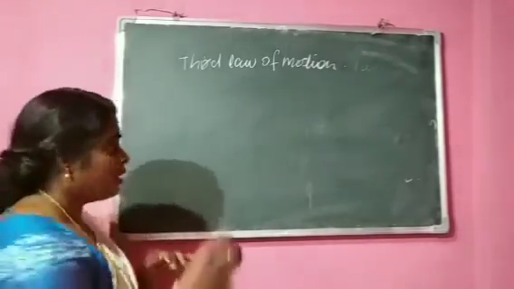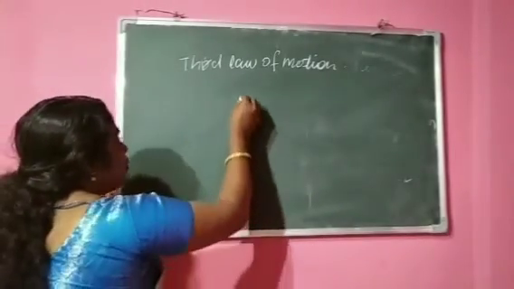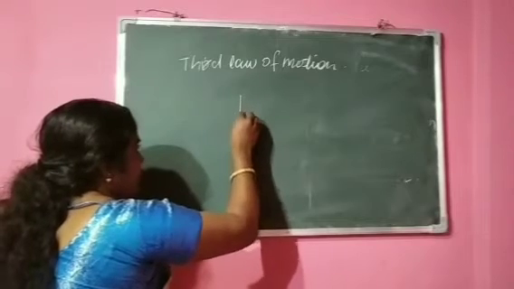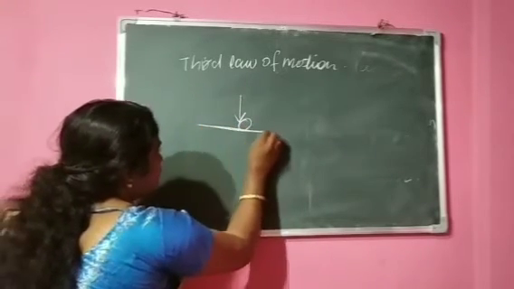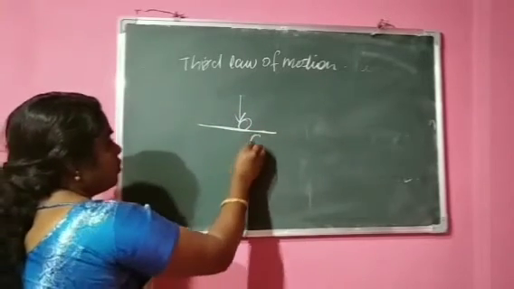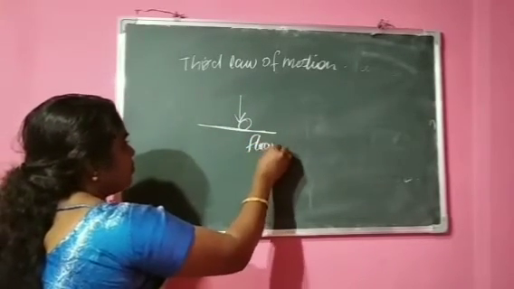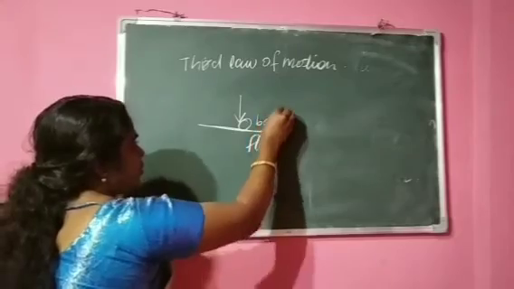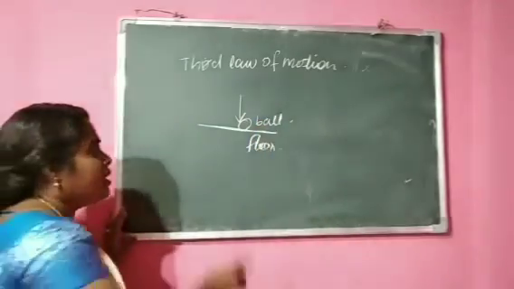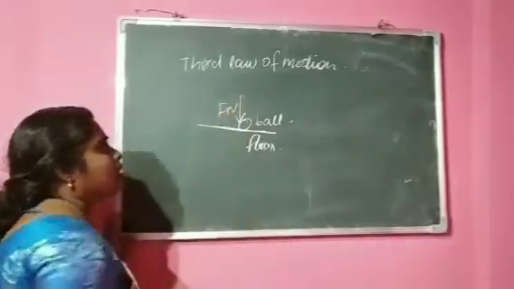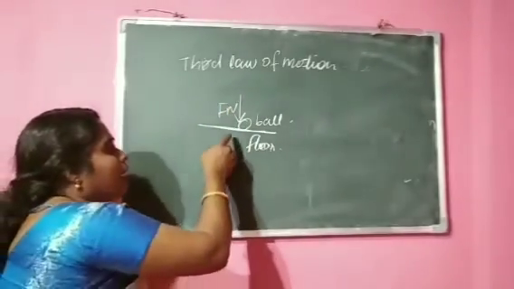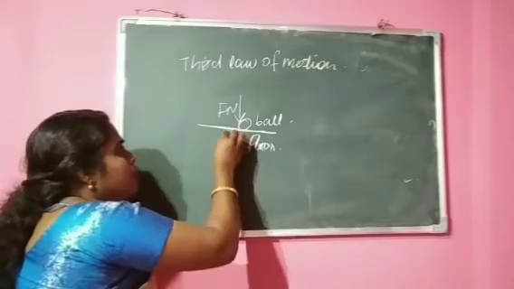So let us consider here, when I place a ball on this floor, so this is the floor and this is the ball. So what will happen? This ball applies a force F Newton. The same F Newton acts in the opposite direction.